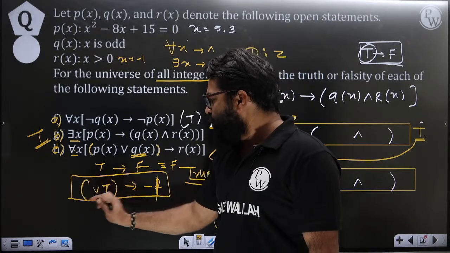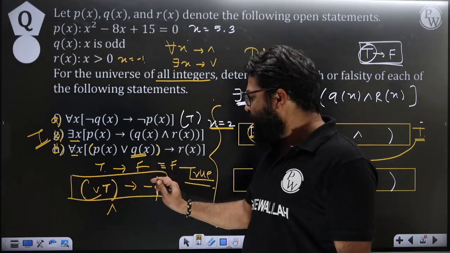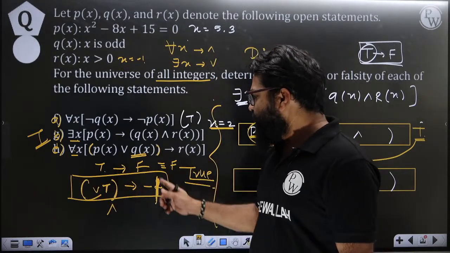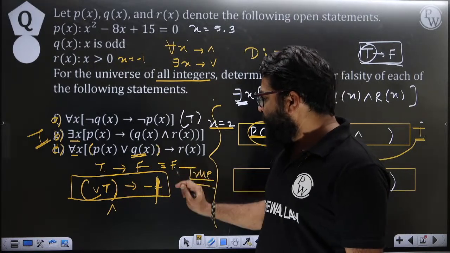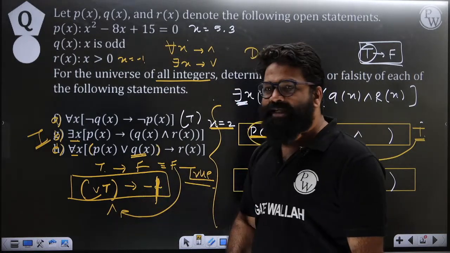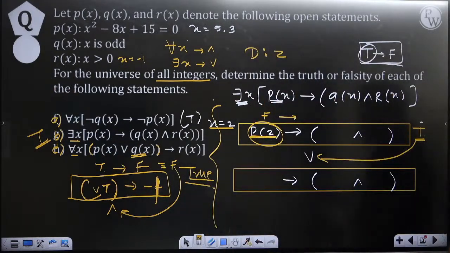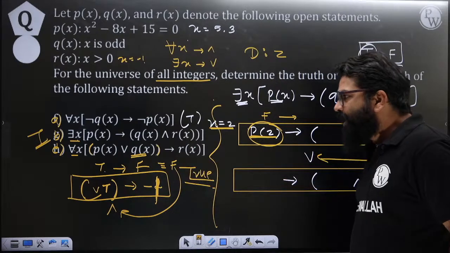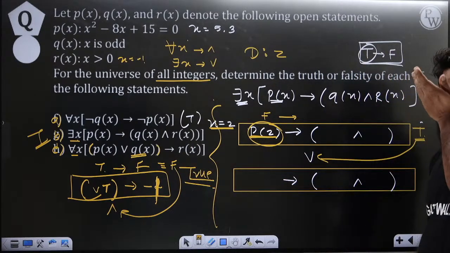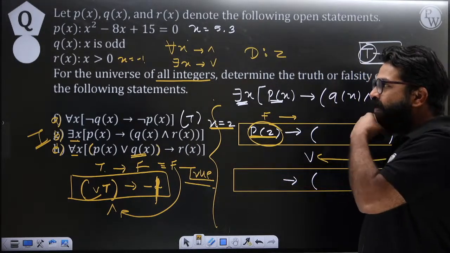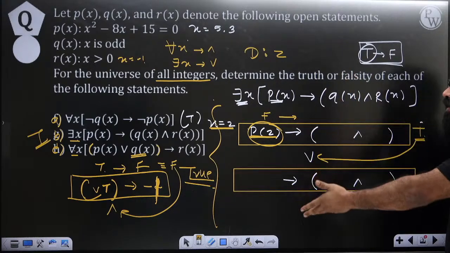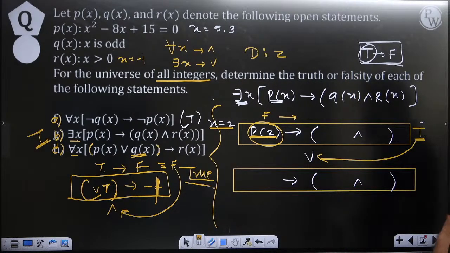So this whole box will show the answer as true, but the right side will become false. So true implies false will become false. Outside of this box we see false, and with this and condition, the whole statement will become false. In that manner, we can say that option C is basically false. Understood, everyone? We can use this type of method, and it is very helpful to solve this type of questions.